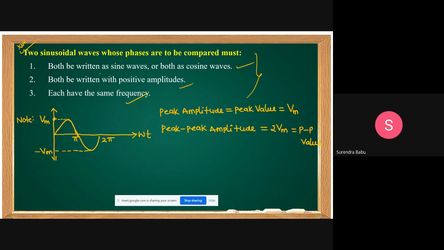From this point to this point is the peak to peak value. Vm minus of minus Vm becomes 2 Vm. Understand? That equals 2 Vm. This gives the peak to peak voltage.